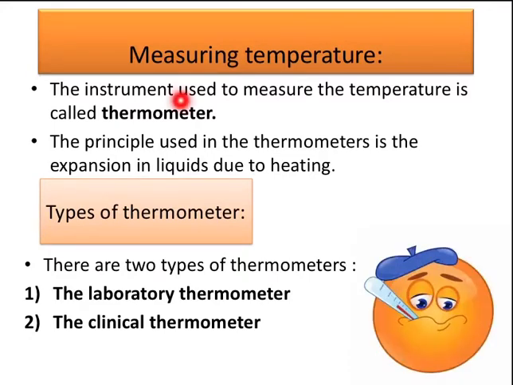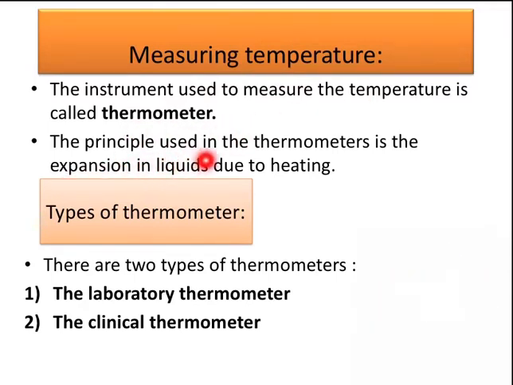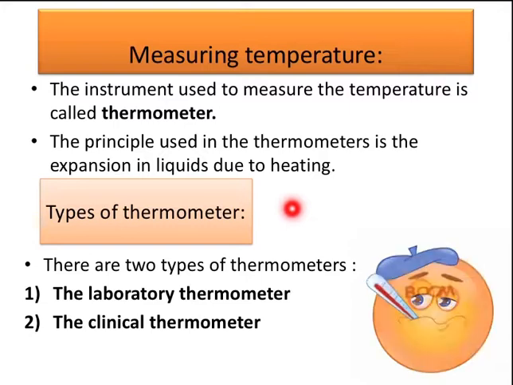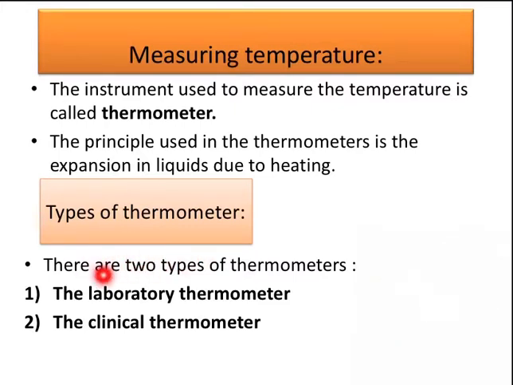Okay. Now, for measuring the temperature we need an apparatus, and that instrument used to measure temperature is called a thermometer. The principle used in the thermometer is the expansion of liquids due to heating, which we have already studied earlier. The liquid mainly used in the thermometer is mercury. Alcohol is also used, but mainly mercury. The types of thermometer are the laboratory thermometer and the clinical thermometer.